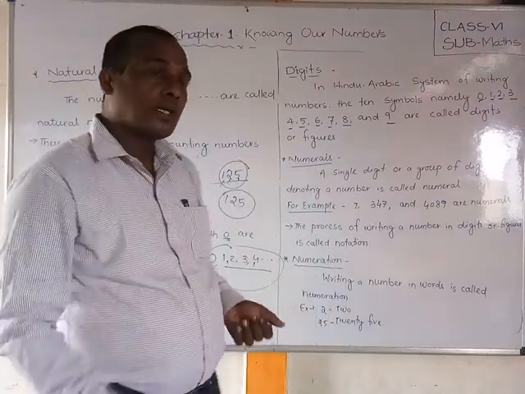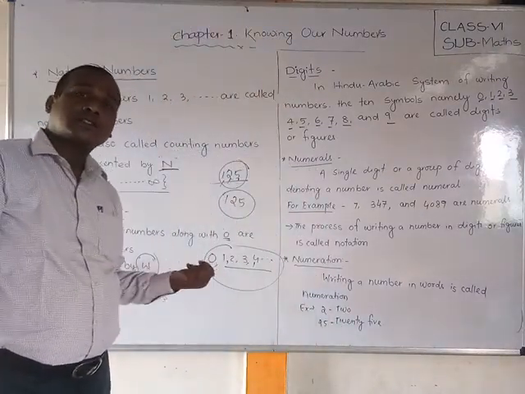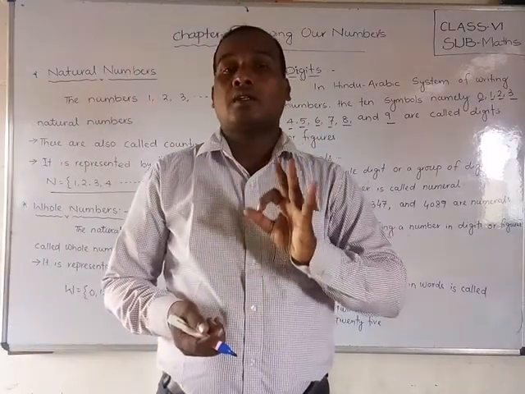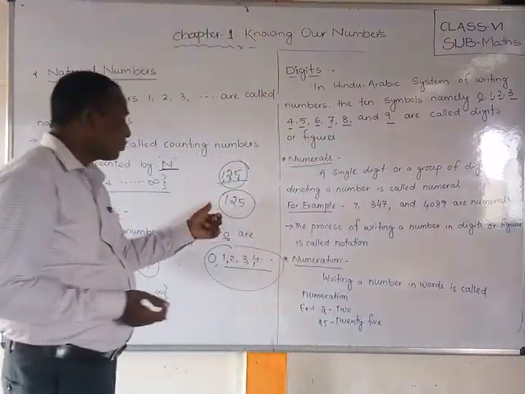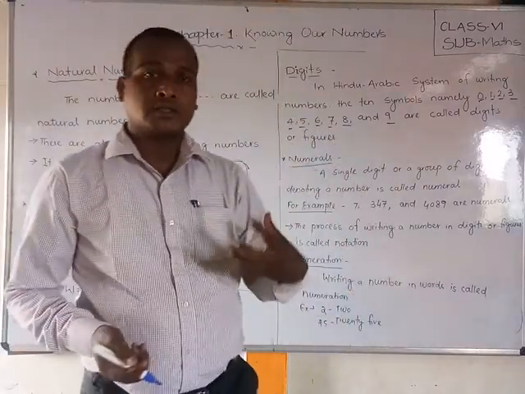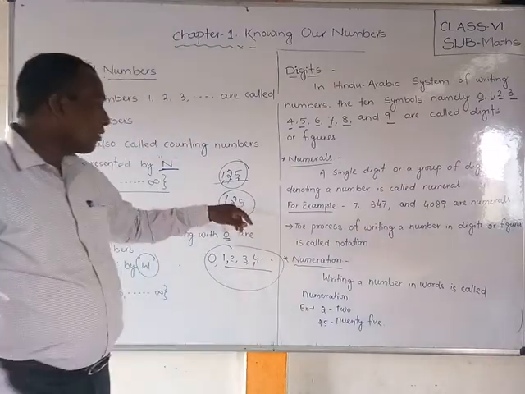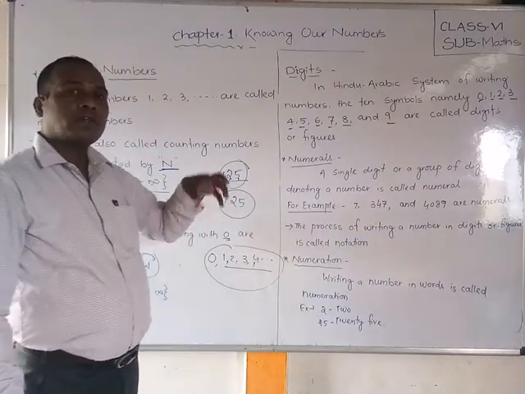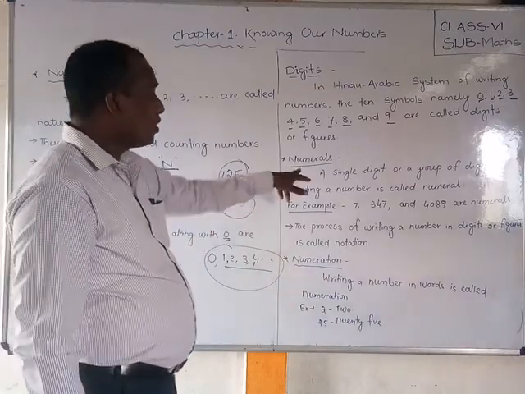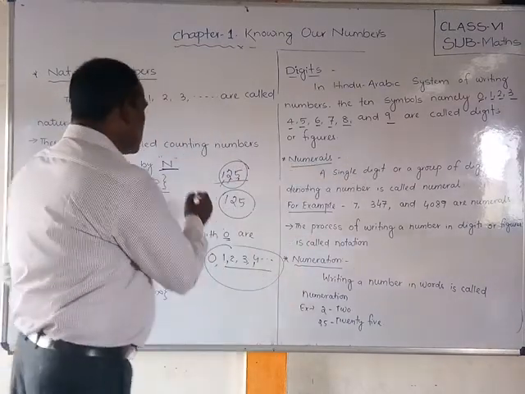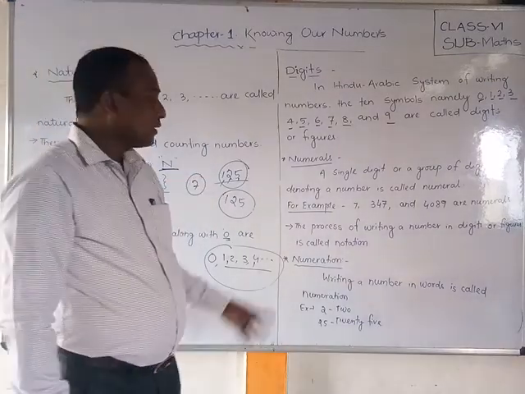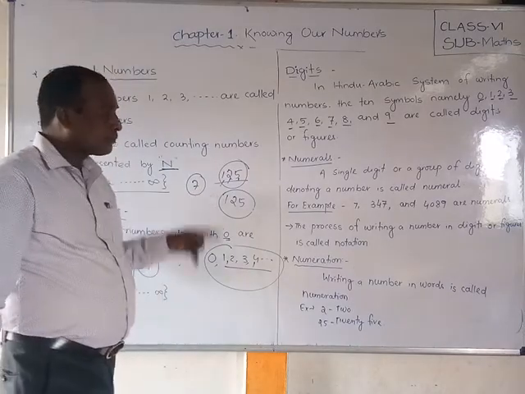Did you understand? What are the digits in that numeral? 1, 2 and 5. These are 3 digits. Yes or no? 1, 2 and 5 are the digits or figures, but the numeral is 125. Whenever we write it like this, it is called a numeral. A single digit also, say 7, is one digit and also one numeral.